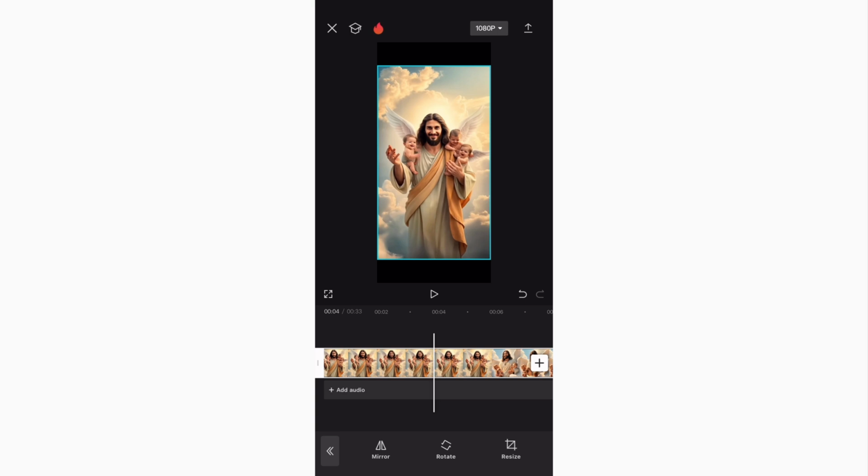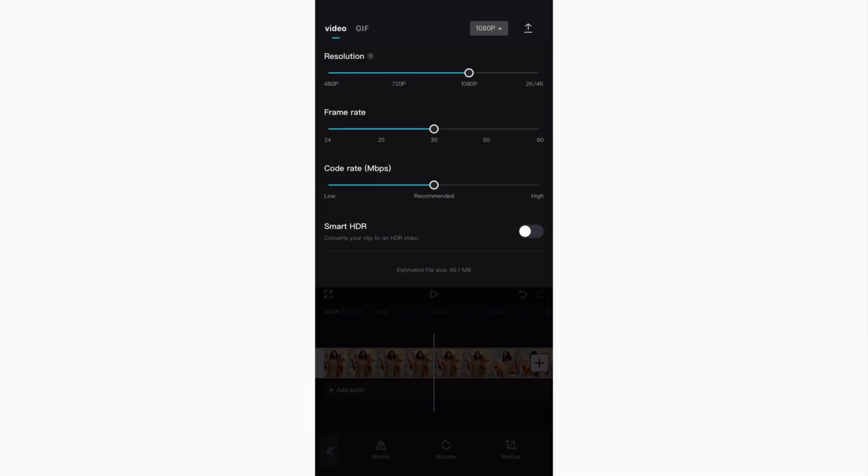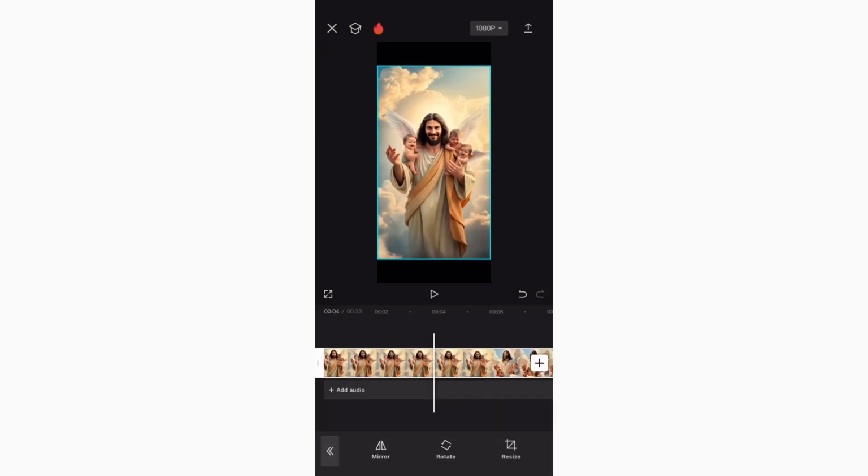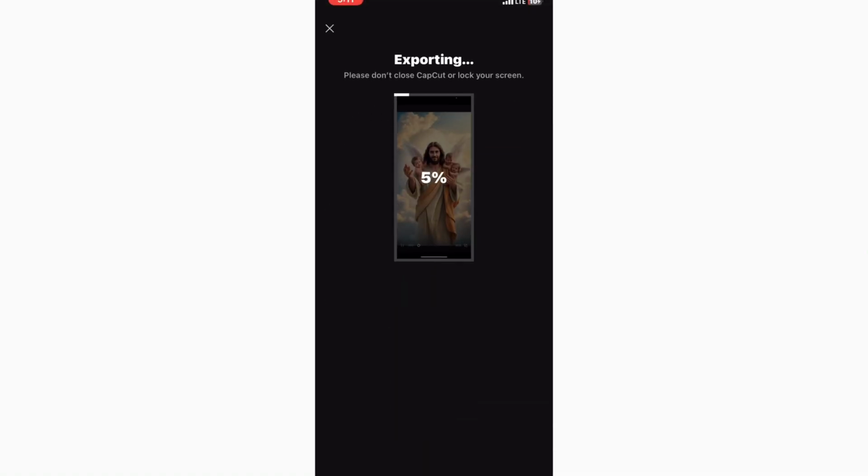Now you can see there's nothing like pro stuff besides the 1080p anymore. So if you want to export your video in 1080p or 4K, you can go ahead and do that right now. So let's export this video now. You can see we are not going to get any message that we should pay for anything anymore. So that's pretty much it.